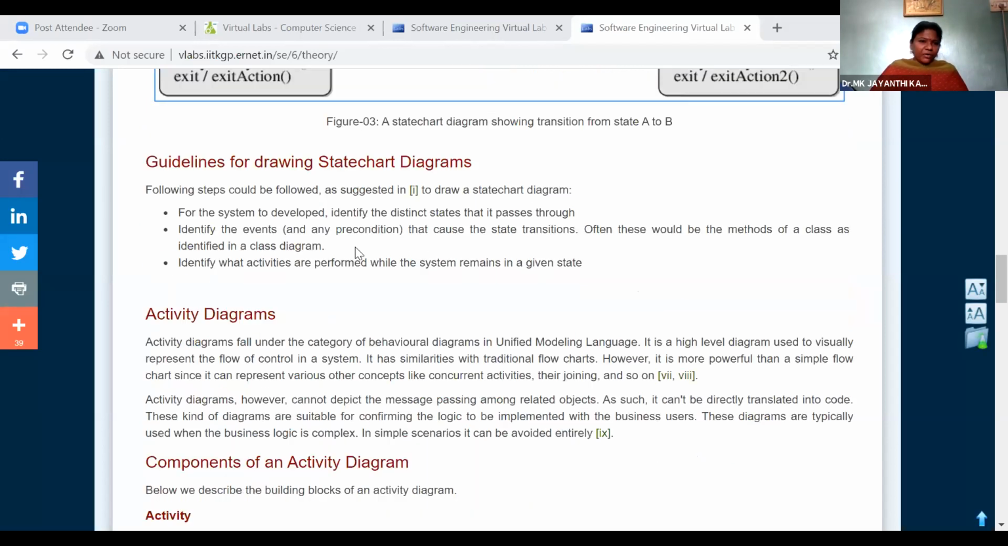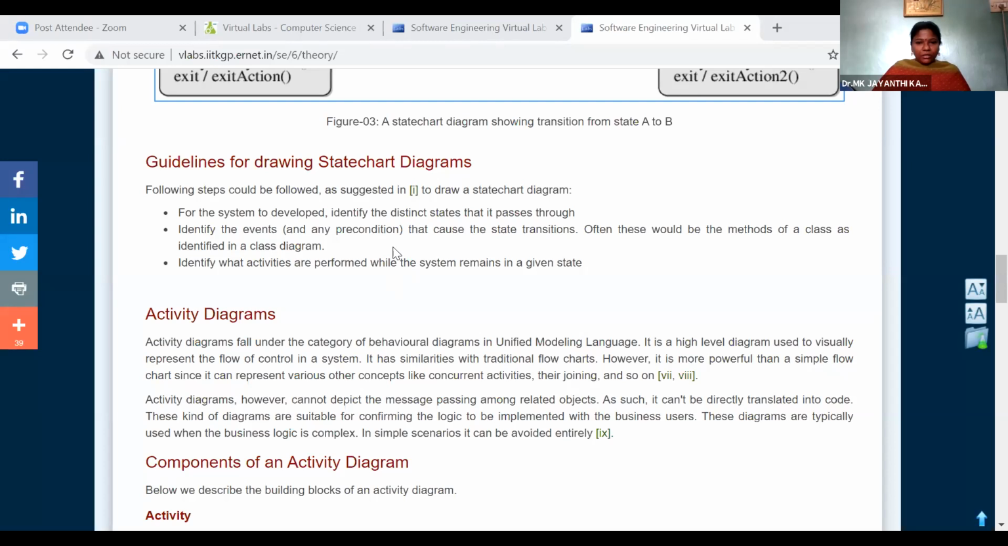Next we have guidelines for drawing a state chart diagram. These are the guidelines we should follow while drawing the diagram for the system to develop: identify the distinct states that it possesses. You read the given problem statement or project statement. After reading that, you find out the specific states, or the more important states, or the actions to be performed from the given problem.